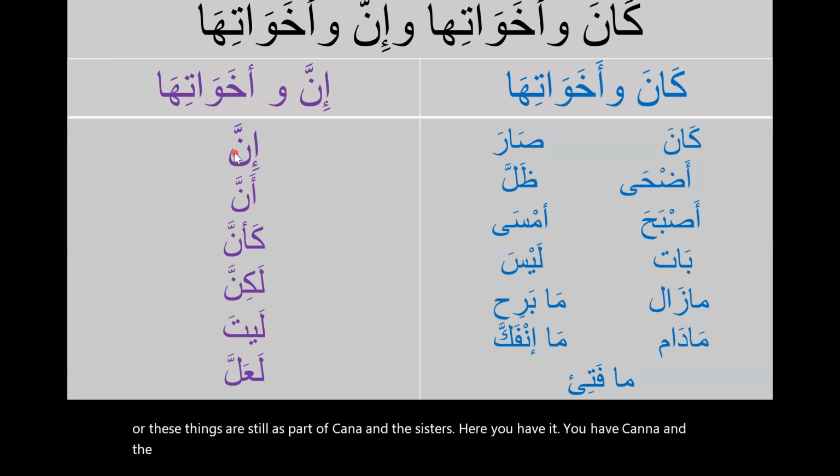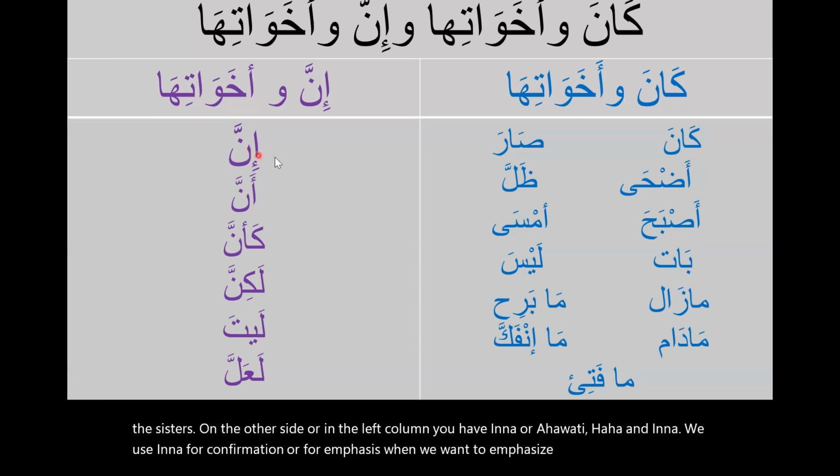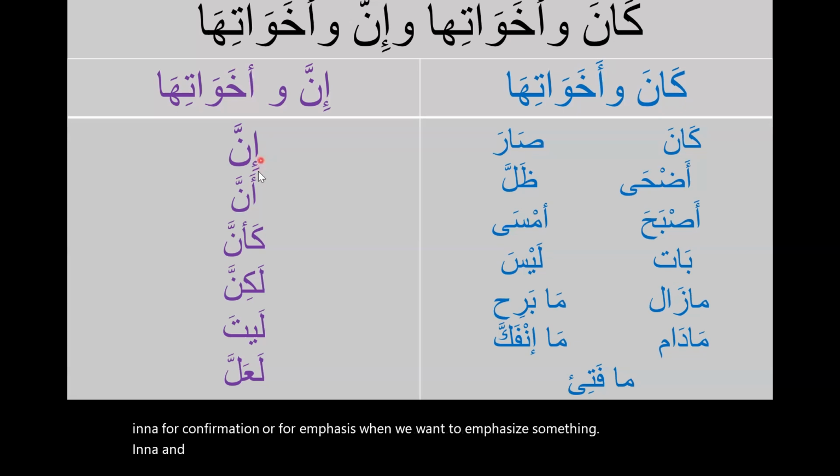On the other side, in the left column, you have Inna wa akhawatiha. We use Inna for confirmation or for emphasis, when we want to emphasize something. We use Inna with the hamza and kasra when we start our sentence with Inna. And Anna is also for emphasis, but only when Anna is not the starter.